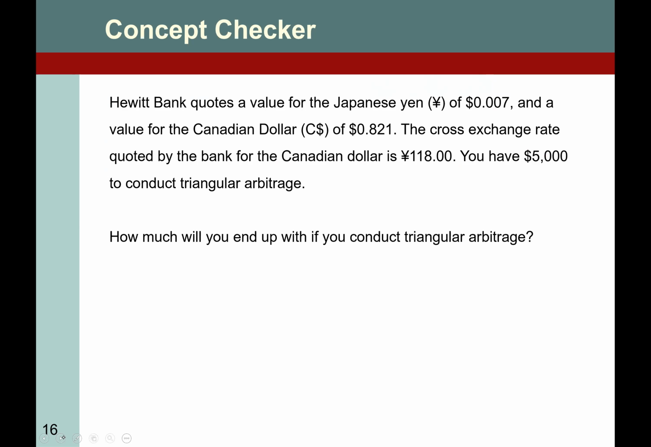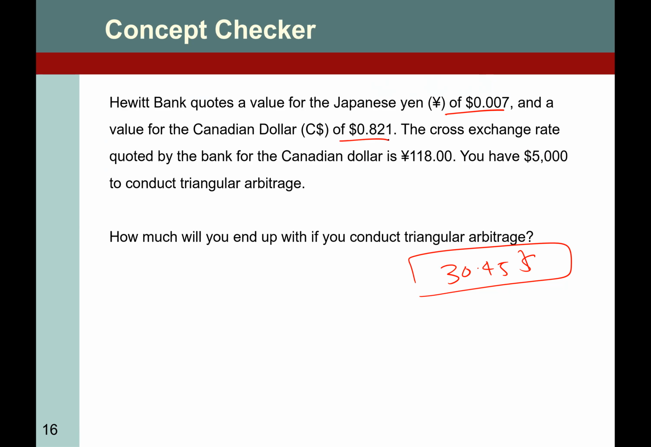30-something dollars. $30.45, right? Yeah. So let me just read the question. We had Hewitt Bank quote the value for the Japanese yen at $0.007 and for the Canadian dollar at $0.821.